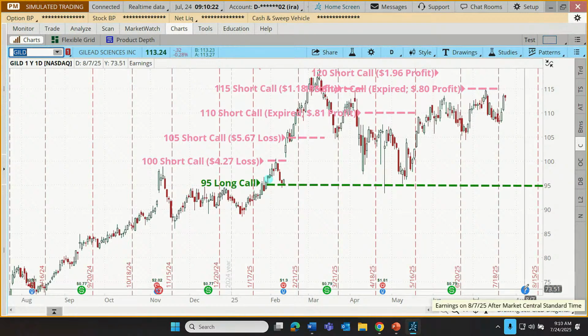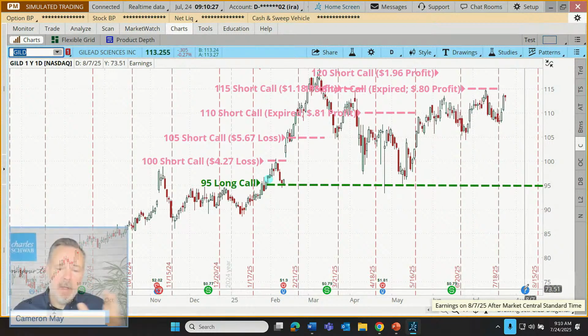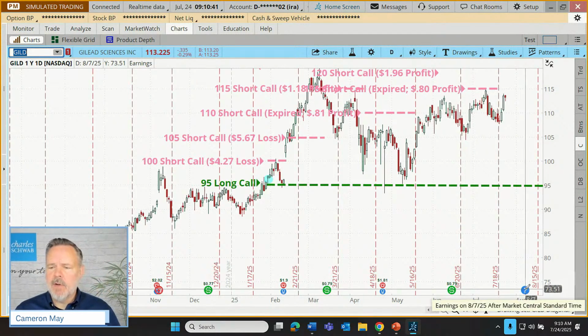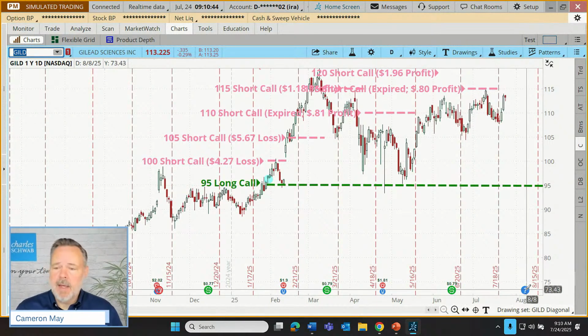I can say probably with a fairly high degree of confidence because that's just sort of typical for a lot of stocks as we move into earnings. So we might be able to collect a large premium. However, it also puts a cap on the upside potential of our long call in the near term. And for some traders going into an earnings announcement, maybe they just prefer not to do that.